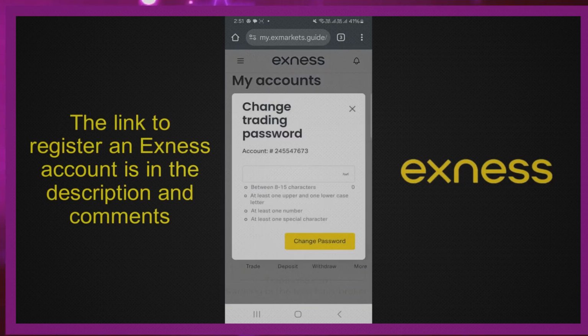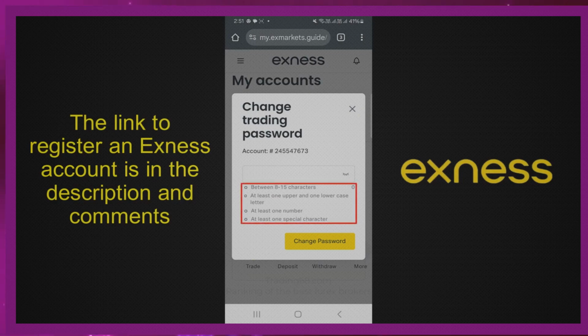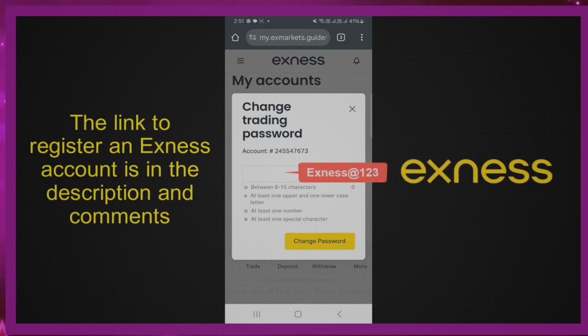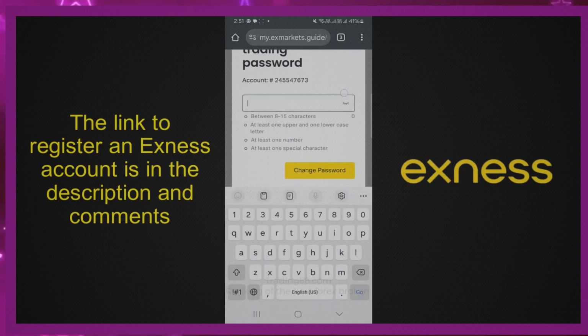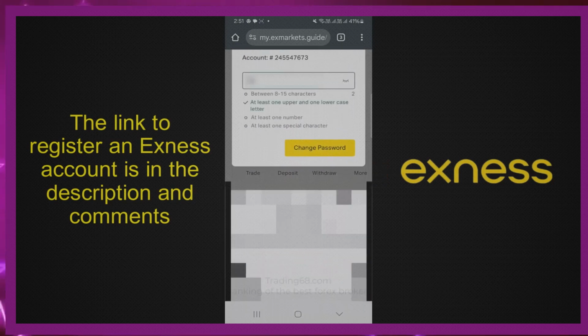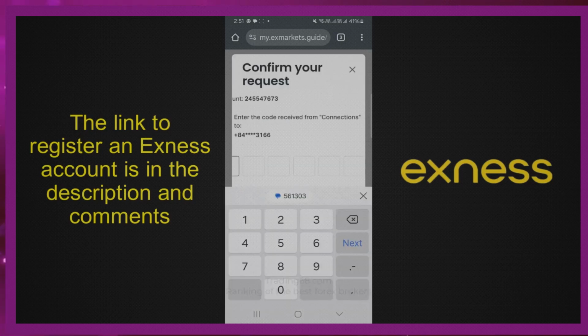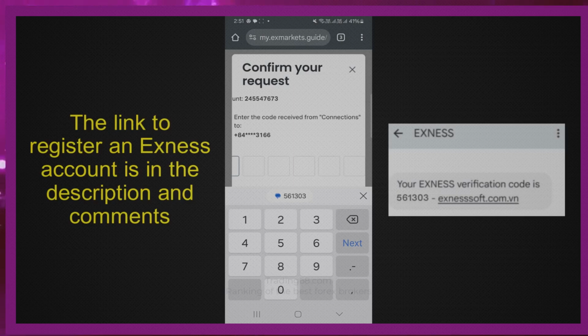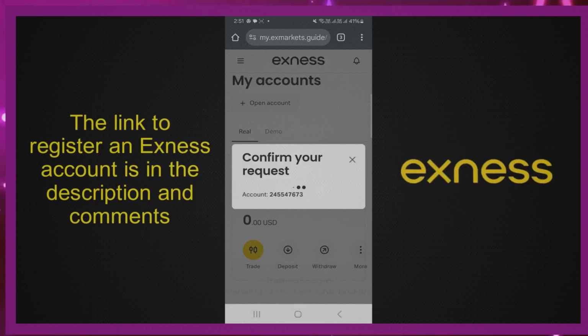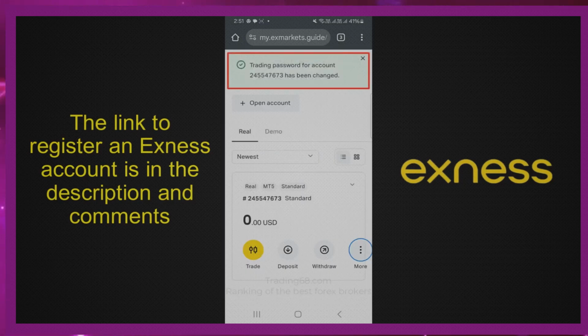Enter your password here. For your password, please note that the password must be 8 to 15 characters long, at least one uppercase letter, one lowercase letter, one number, and one special character. I will give you an example on the screen for your reference. Then click Change Password. Exness asks you to enter the code that Exness sent to your phone message here. This is the verification code Exness sent me. Trading password for account has been changed.